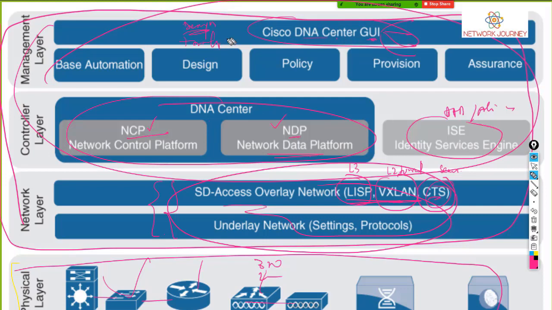If you want to troubleshoot, you don't have to log into the individual boxes. You can troubleshoot straight away from the graphical interface. There's something called assurance. So there are a lot of things that DNA is capable of. DNA acts as that top model where access will be given to your customers or your managers, and they can graphically see what is happening in the enterprise.